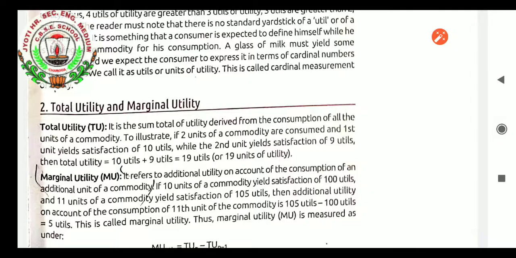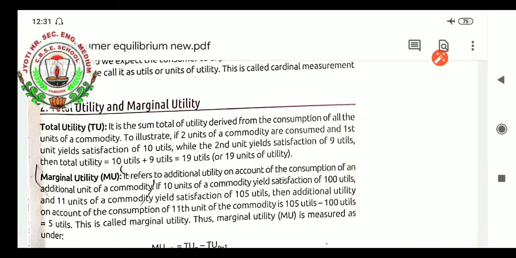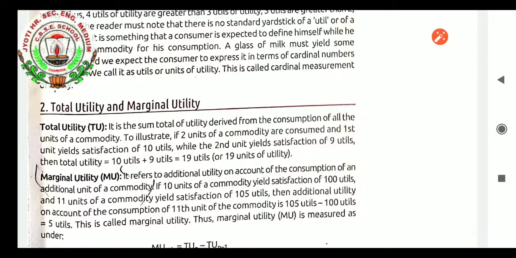Marginal utility, MU, refers to the additional utility which is derived at every level of consumption of the same product. That is known as marginal utility. It refers to additional utility on account of the consumption of an additional unit of a commodity. I will help you to know how it is. If 10 units of a commodity give satisfaction of 100 utils.